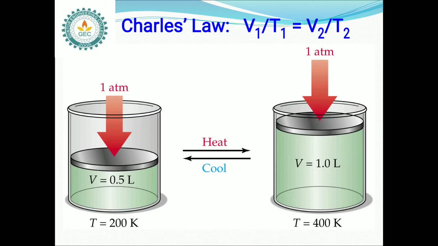So here is an example for Charles law. Here also we can consider two containers having different pressure, different temperature and different volumes. In the first container we observe pressure of 1 atmosphere, temperature of 200 Kelvin, and volume of 0.5 liters. Whereas in the second container we can observe pressure of 1 atmosphere, volume of 1.0 liter, and temperature of 400 Kelvin.